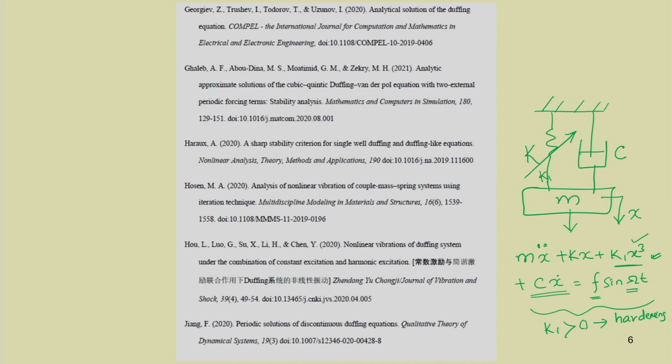So, if k1 is negative you can have a soft type of spring, and if k1 is positive, then you can have a hardening type of spring or hard spring.